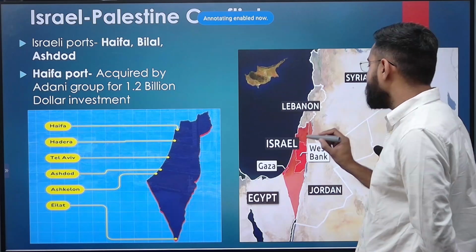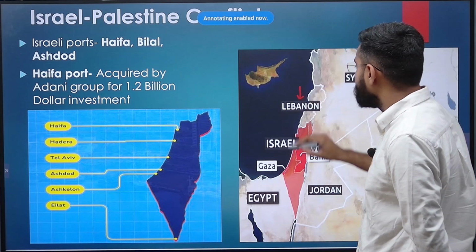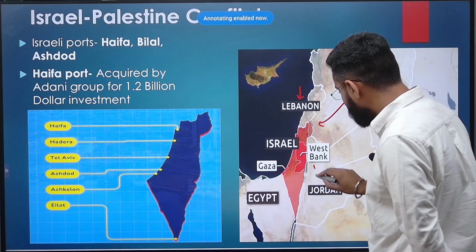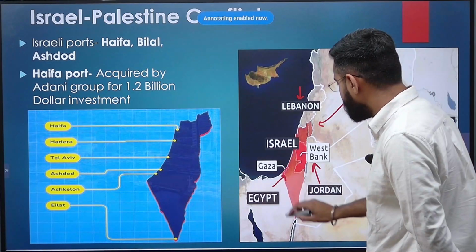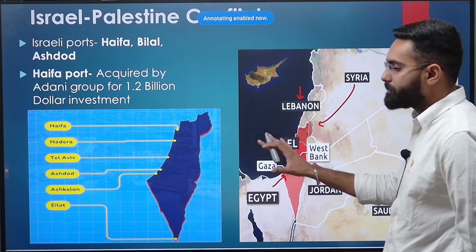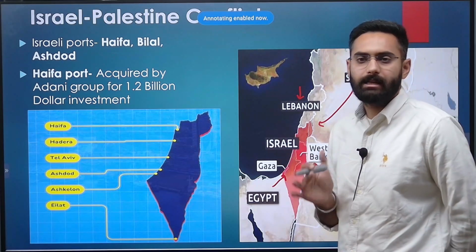You have to remember the names of those countries. The first one being Lebanon, then your Syria, Jordan, Egypt. That's it. These are basically the countries which are bordering your Israel.